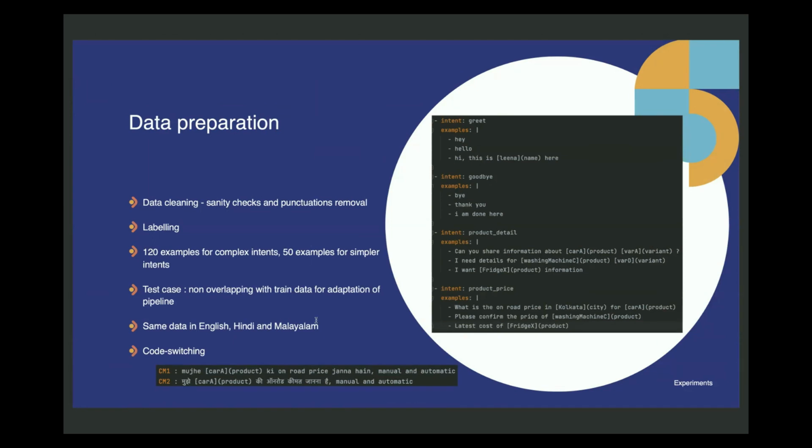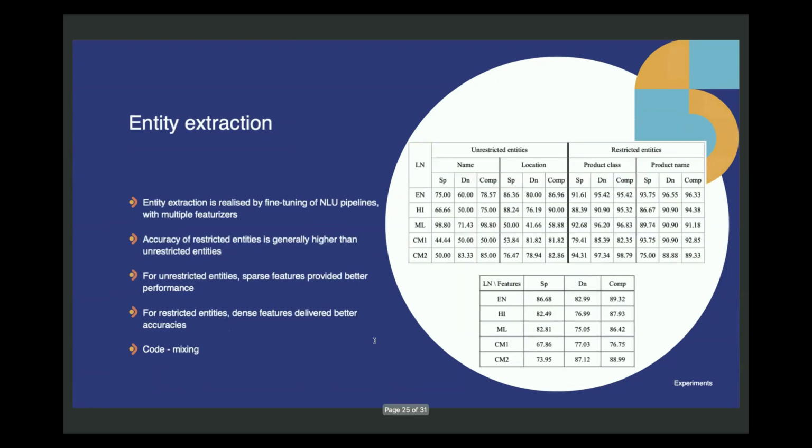And we have the same data prepared in English, Hindi, and Malayalam, and also introduced code switching so that the performance metrics across languages are comparable. And code switching we have introduced in 2 ways. One is transliterated Hindi, that is Hindi written in Roman alphabets together with English, and Hindi written in native script, that is Devanagari script, together with English. These are the 2 kinds of code mixing that we have included in our experiment.